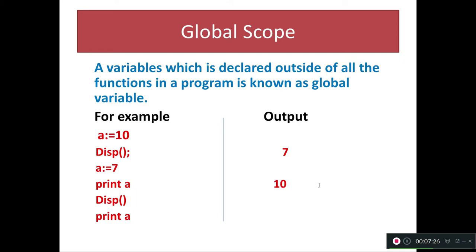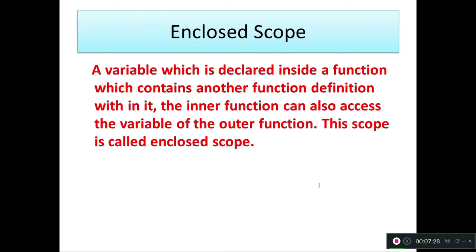It's a global scope. Then enclosed scope. A variable which is declared inside a function which contains another function definition within it, the inner function can also access the variable of the outer function. The scope is called enclosed scope. It means two objects can be enclosed one by one. We simply say enclosed scope.